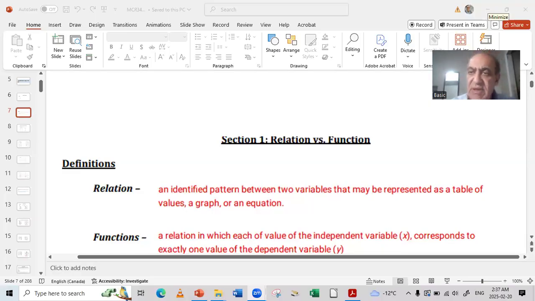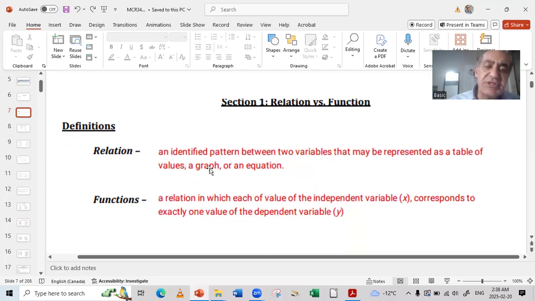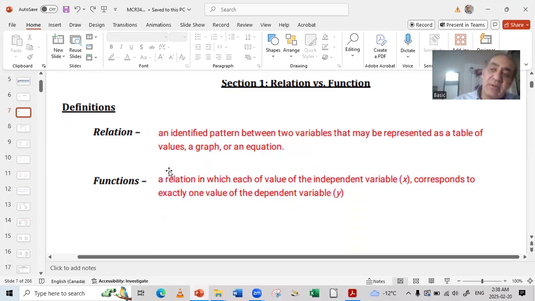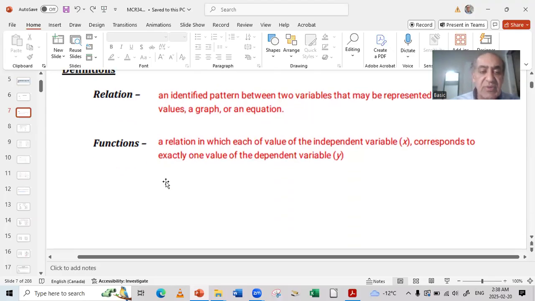We talked in the previous lecture about functions, and we said that a function is a relationship between two variables. We have the independent variable and the dependent variable. We said that the independent is the one that affects the dependent. As an example, we said the relationship between the temperature and the sales of ice cream. When the temperature goes up or down, this is the independent. The sales of the ice cream will go up or down. This is the dependent. Both variables are changing. When the temperature changes, the sales of the ice cream will change. Both of them will change.